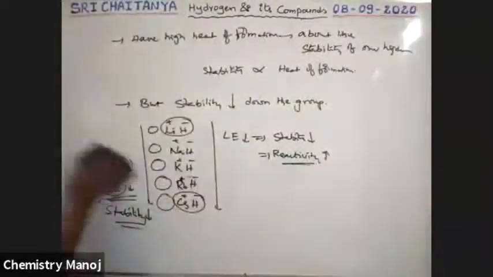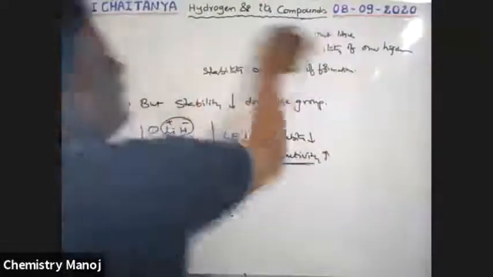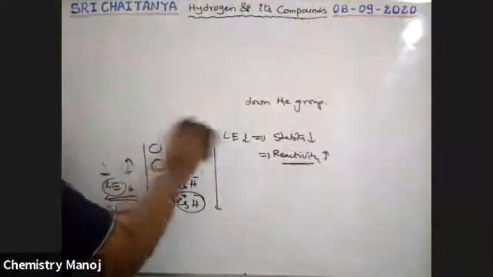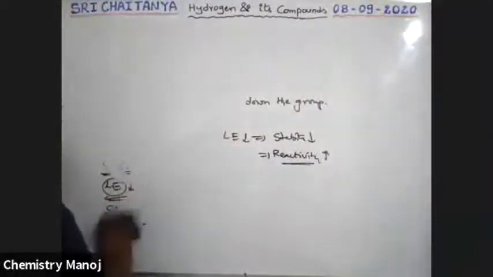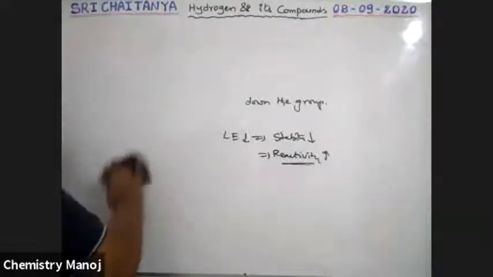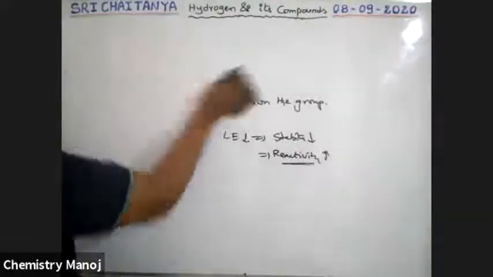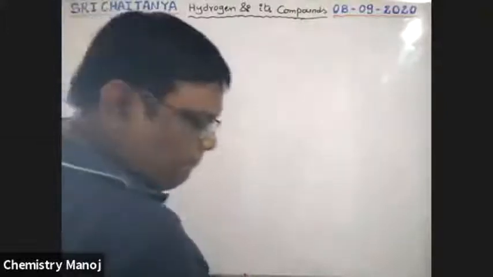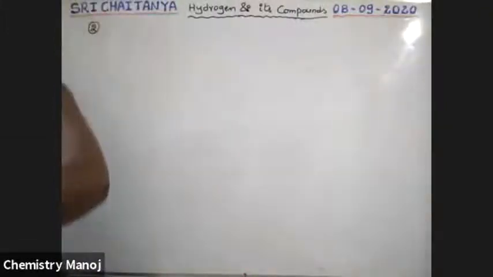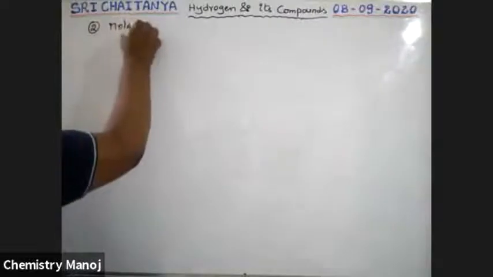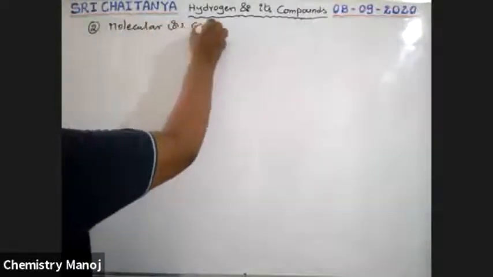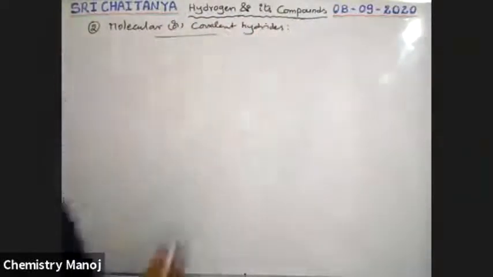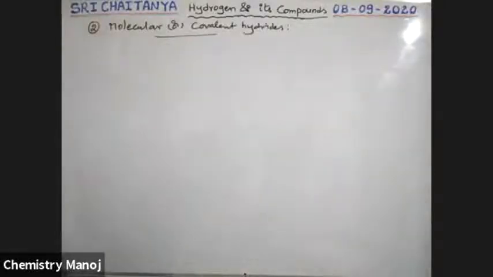Next one, that is the second type: molecular or covalent hydrides.